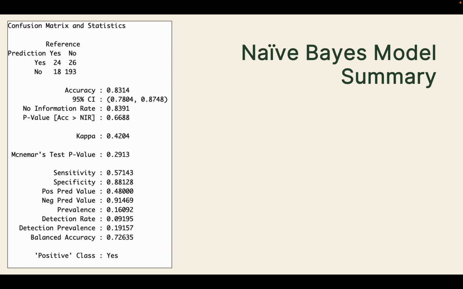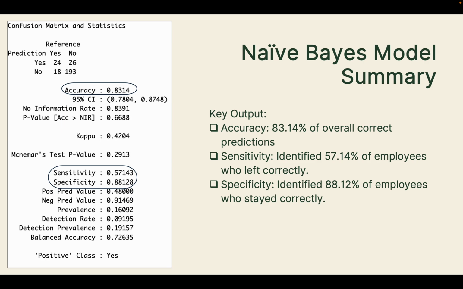The next model that I built was the naive Bayes model, and again, from the output, we'll only be looking at the accuracy, sensitivity, and specificity. Here, its accuracy was 83%, its sensitivity was 57%, which meant that it identified more than half of the potential leavers, and its specificity was 88%. This means that the model correctly identified more employees who were about to leave and didn't misclassify that many employees who stayed. So the balance of this model makes it more effective and predictive.